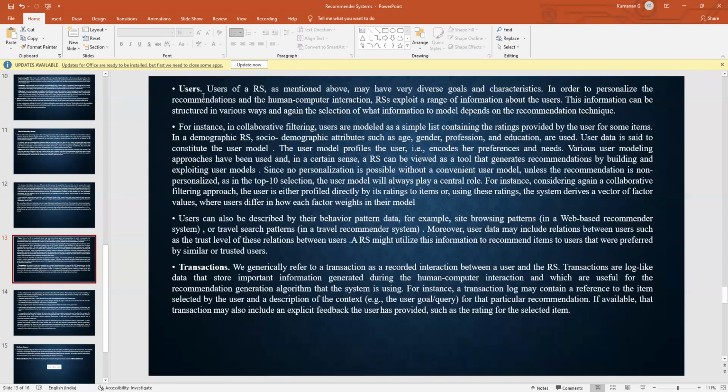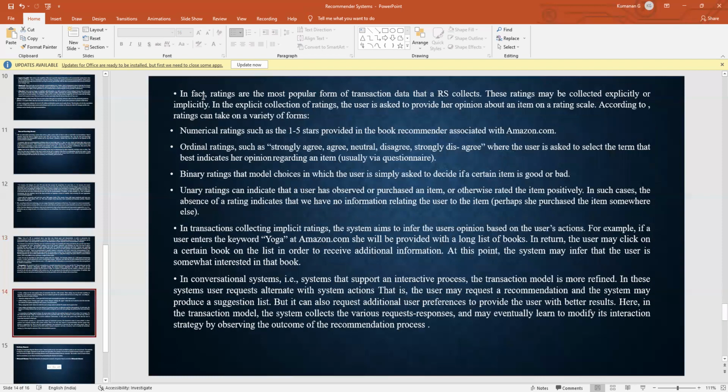For instance, a system log may contain a reference to the item selected by the user and a description of the context, for example, the user goal or query, for that particular recommendation. If available, that transaction may also include explicit feedback that the user has provided, such as a rating for the selected item. In fact, ratings are the most popular form of transaction data that a recommender system collects. These ratings may be collected explicitly or implicitly.